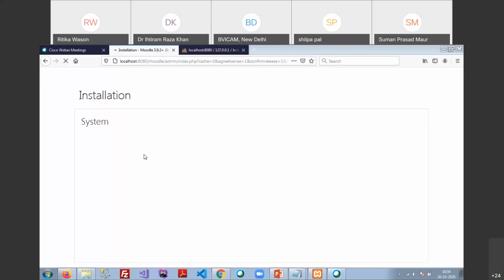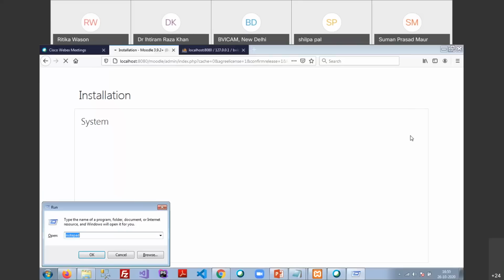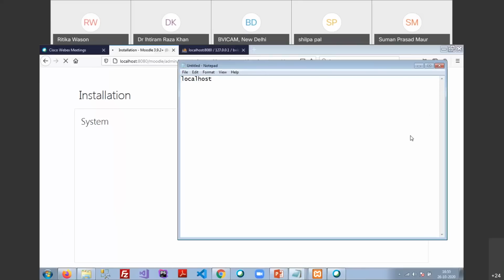Sir, I had installed Moodle earlier but could not complete it, so I am joining this course. Do I need to do it again? If you have installed it in your system, then you do not need to repeat the installation process. How do I check that the system is working? Yes, ma'am, you can check it out. I'm typing the address localhost/moodle. Please type this address in any browser and check it out.